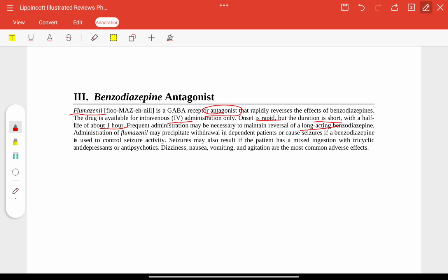Seizures may also result if you take it with TCA or antipsychotics. Adverse effects are dizziness, nausea, vomiting, agitation.